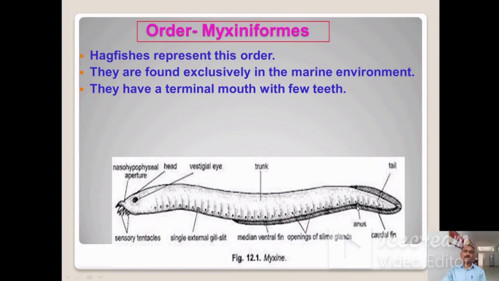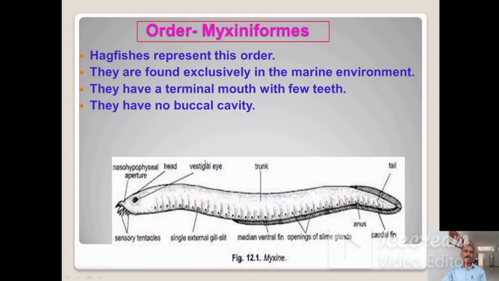At the base of this tail, there is an opening called the anus. These are the openings of the slime glands. Here, a median ventral fin is also present. Then there is only a single external gill slit, and these are the sensory tentacles.